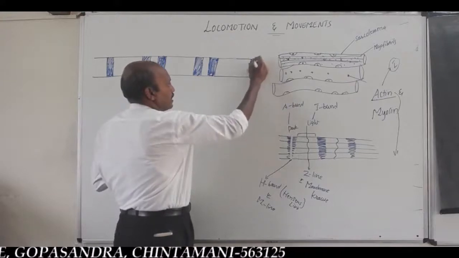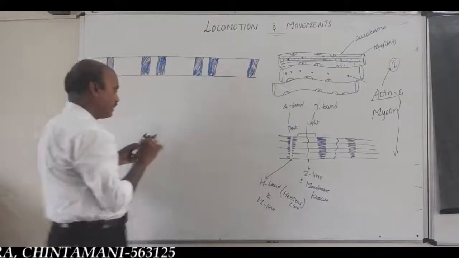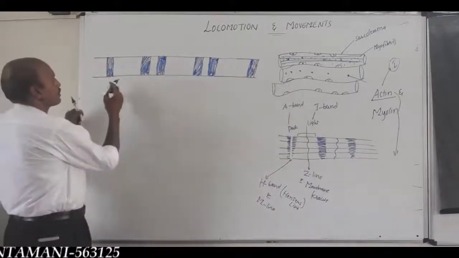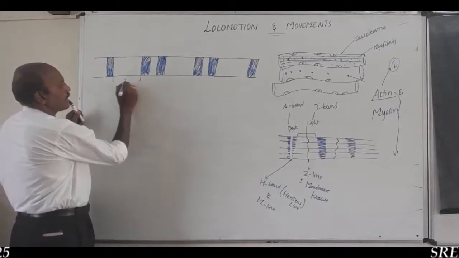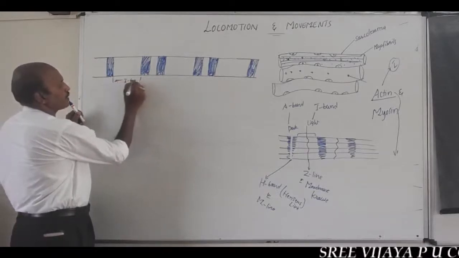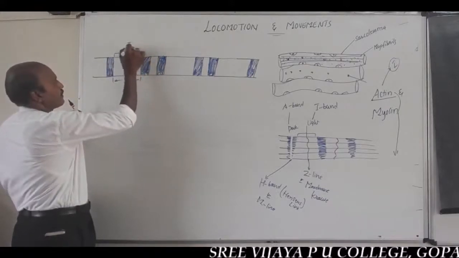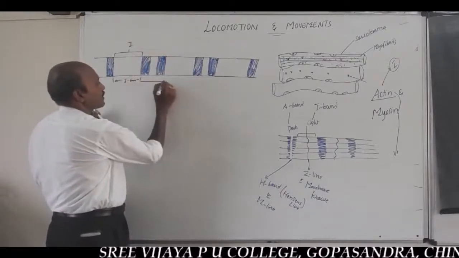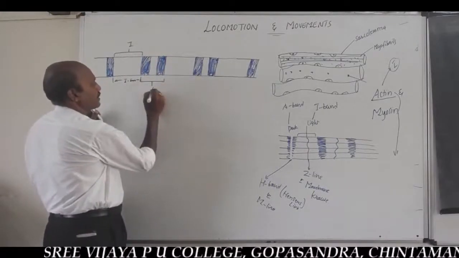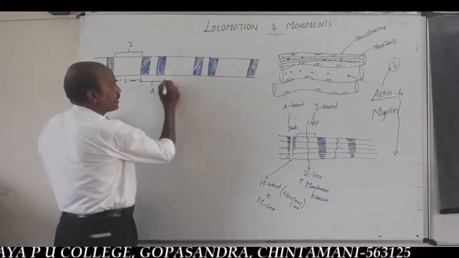Alternative dark and light bands. You should remember, from here to here is the I band. This is the A band, anisotropic band or dark band.